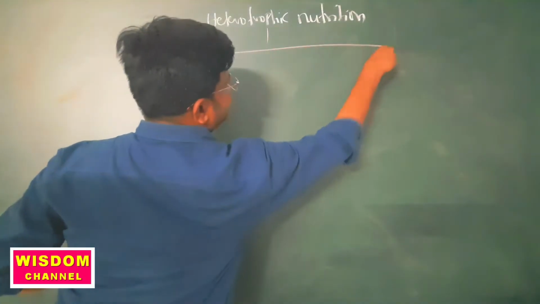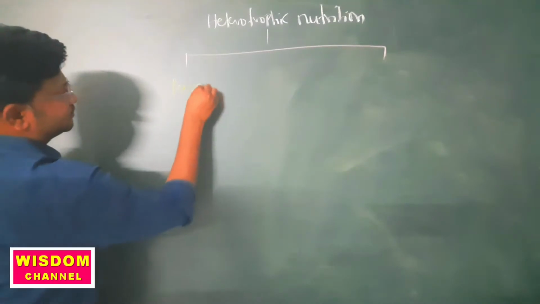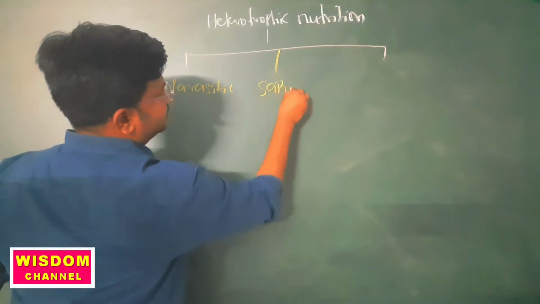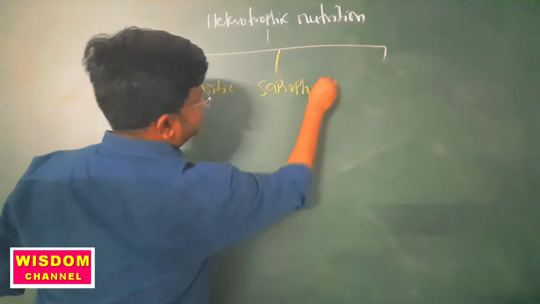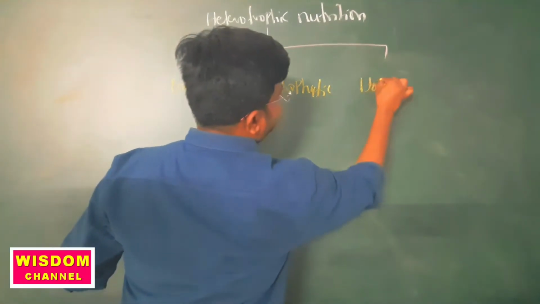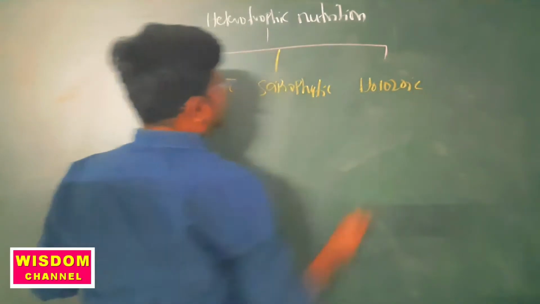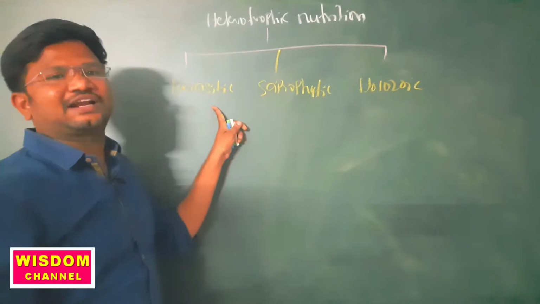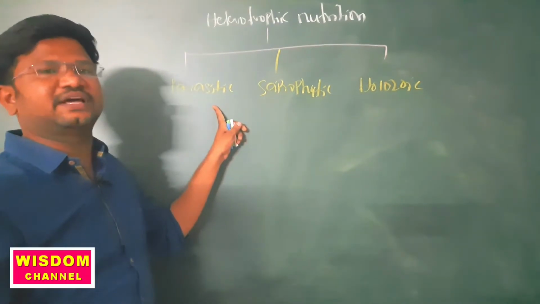In this, we divide it into three types. What are those? Parasitic nutrition, saprophytic nutrition, and holozoic nutrition. In parasitism, one organism depends on another organism for its food.